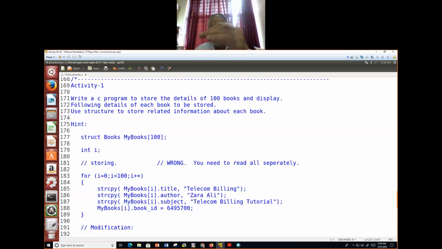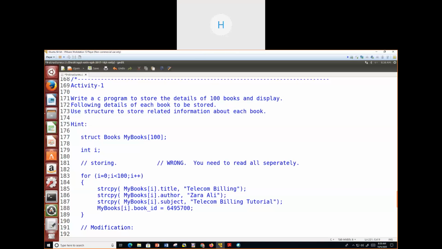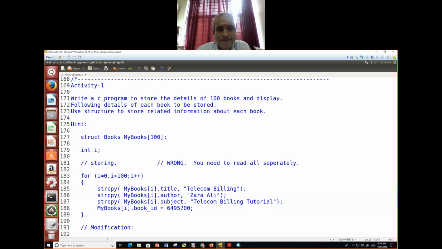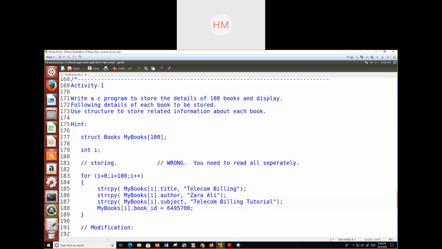Activity 1 has multiple pages. Take a screenshot. Taken? Yes, sir. Sir, in this Activity 1, we have to ask the user to input the information of the book, right, sir? Yes, you are right.